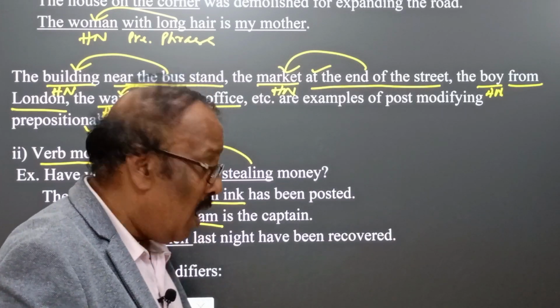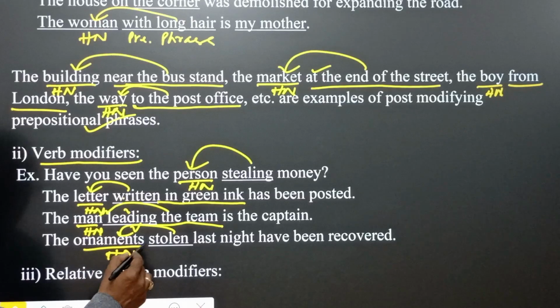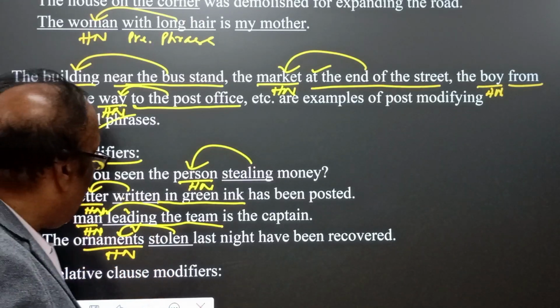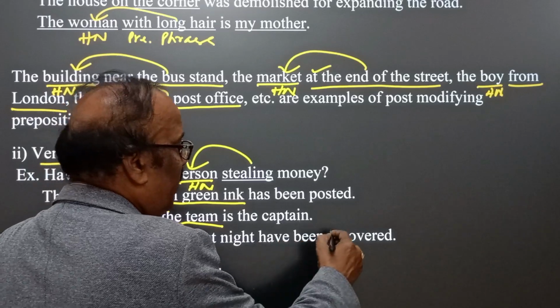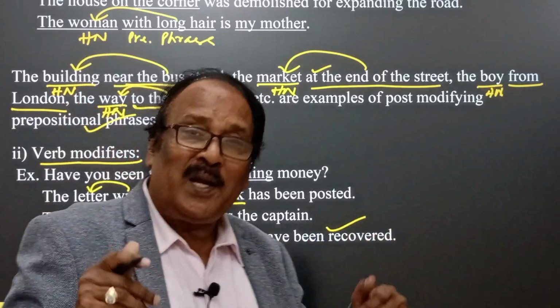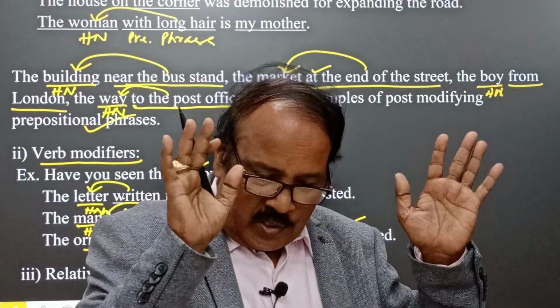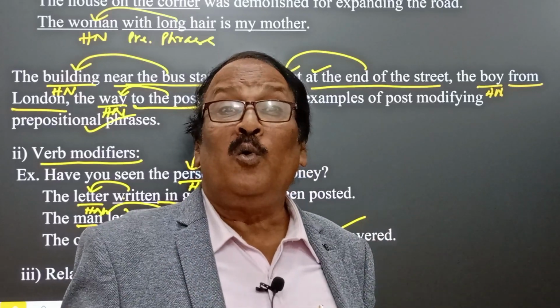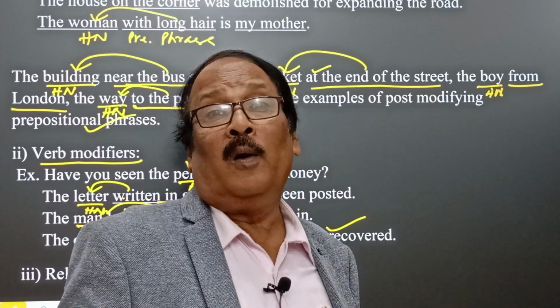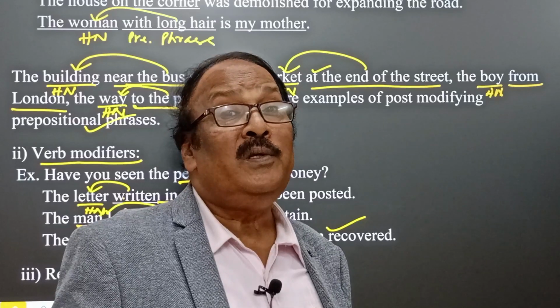Relative pronoun. Therefore, the ornament stolen means the ornaments which were stolen last night have been recovered by the police. Yes, so here we find very interesting ideas of the role of verb modifiers, which are used